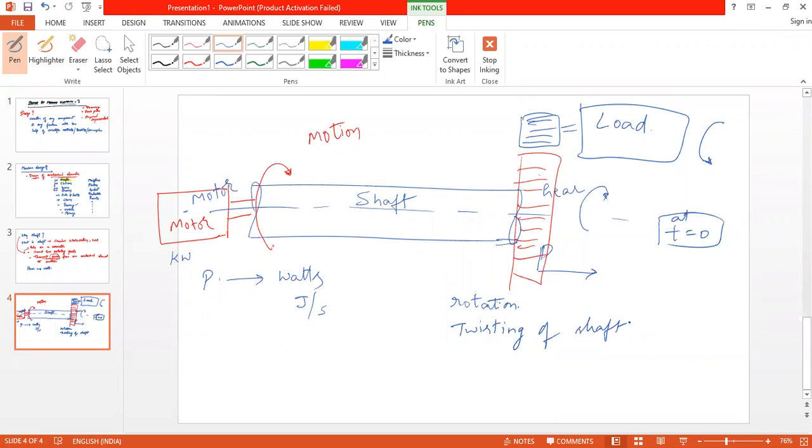Yes, sir. See, you must be interactive. This design of machine element is not a theory course where a teacher will speak and you just listen.